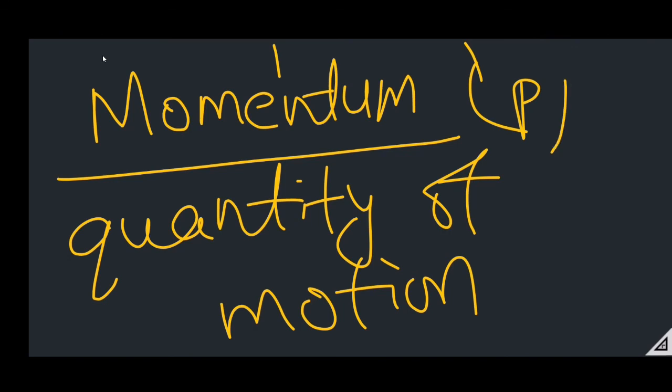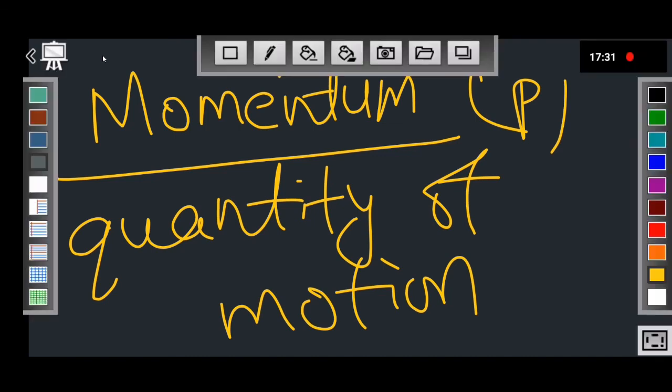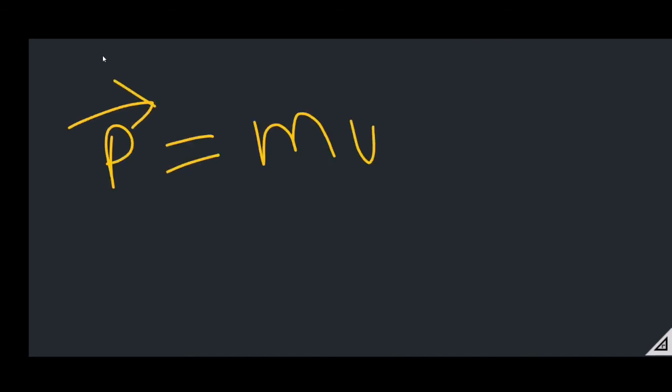It is also a vector quantity, and its formula is m into v. So momentum is the product of mass and velocity of the object. So momentum depends upon the mass and velocity of the object.